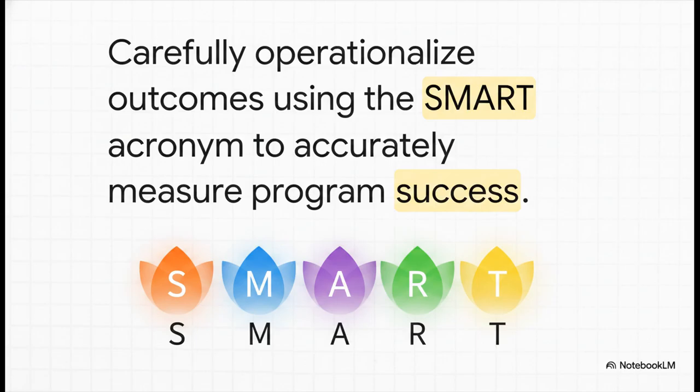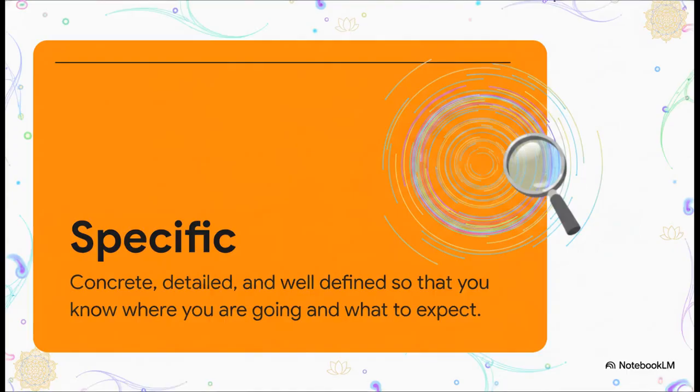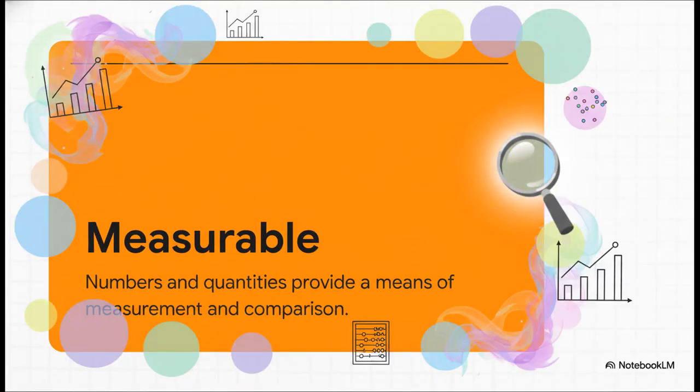Now, to accurately measure those impacts, we carefully operationalize our objectives using the classic SMART acronym. S is for specific. Your goal must be incredibly concrete, eliminating ambiguity about what your program will achieve. M is for measurable. You absolutely need clear numerical data to quantify progress and compare intervention success.